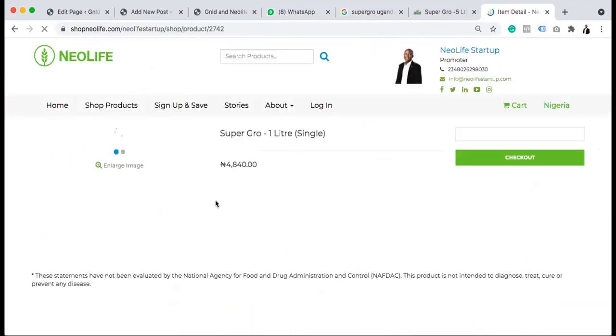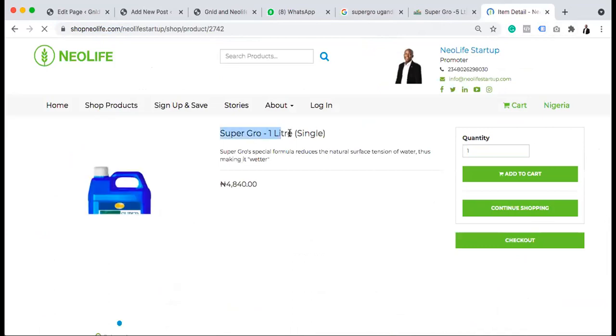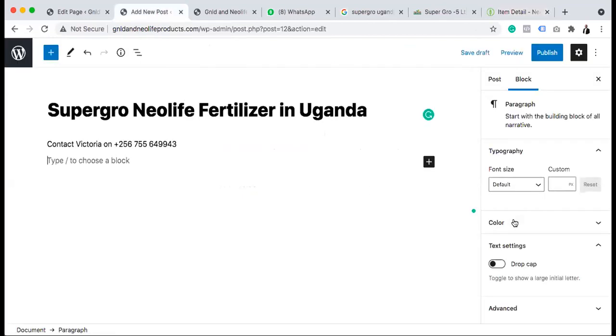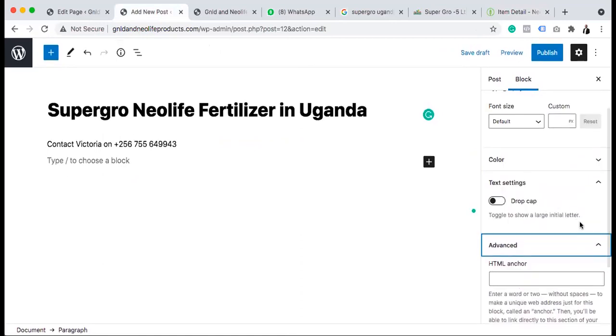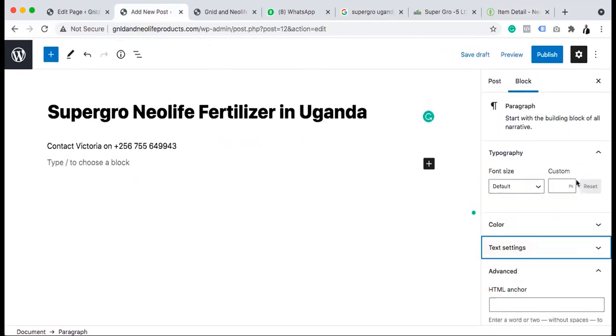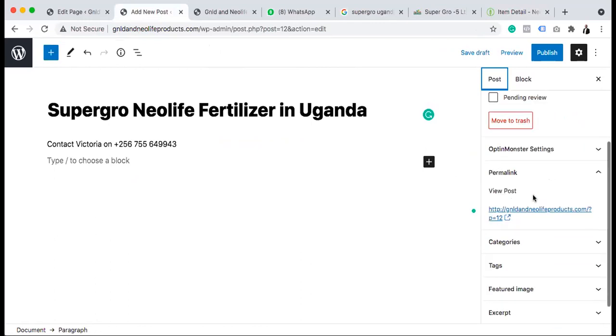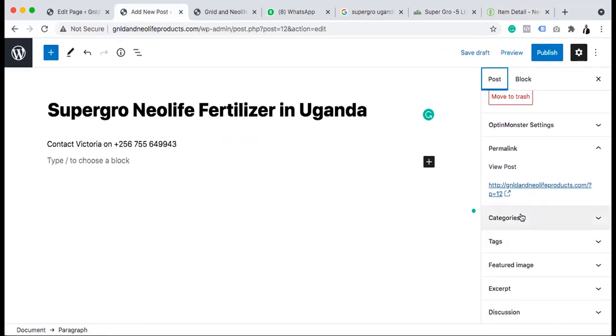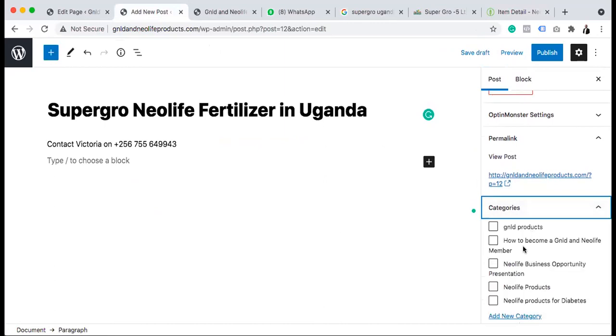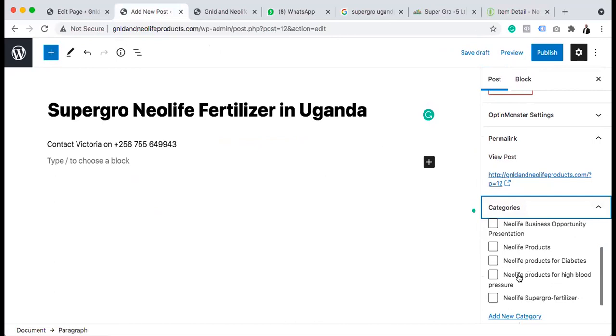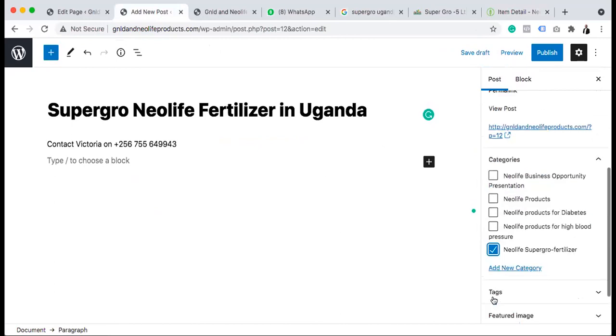See, I think this Super Grow 1 liter, 5 liter is another key stuff. So I can come here now. There should be tag here. So I'm going to use all those ones. On the tag, coming, post, yes. Tag. Remember category? So on category now, you'll be able to select our categories. We have created all these categories, so I can put it on this category.